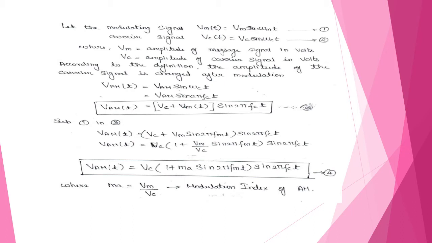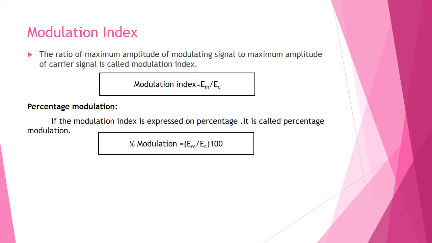Next we move to the next topic. What do we mean by modulation index? The simplest definition is the ratio of the maximum amplitude of the modulating signal Em to the maximum amplitude of the carrier signal Ec.